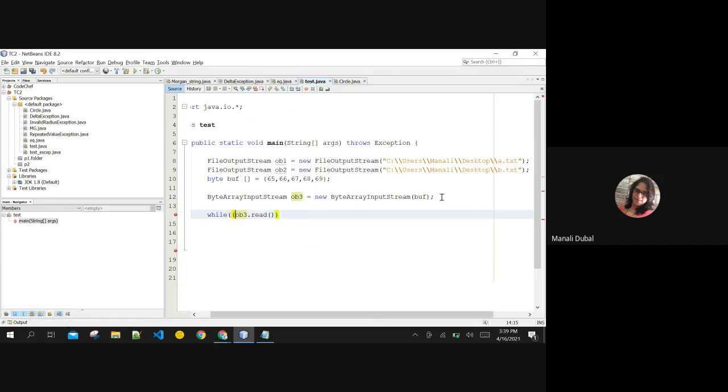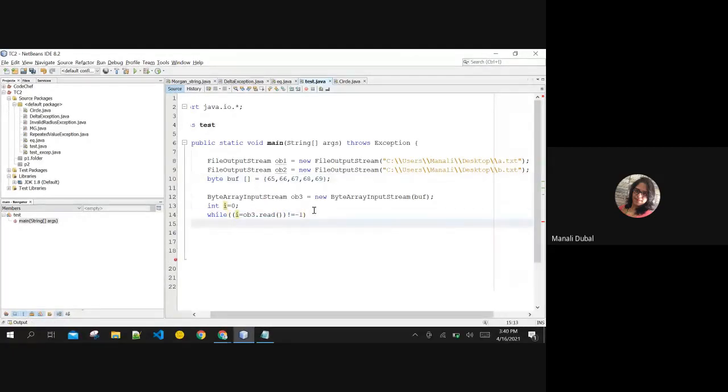Same thing as in the previous examples. You are creating one integer i, and using i equals ob3.read, and till this read is not equal to -1, you constantly read the data from this byte array object. So currently it is reading the data from your statically mentioned array, which is buffer.